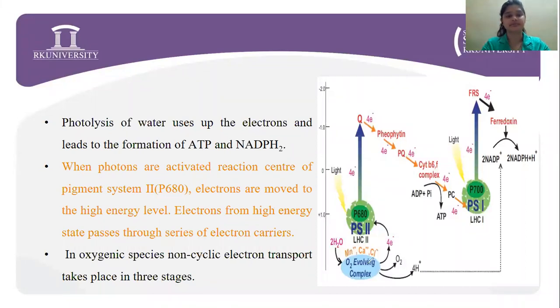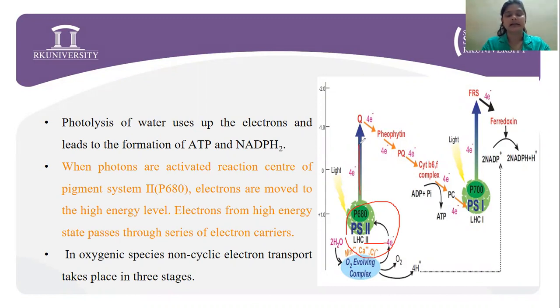Here you can see, when photons activate the reaction center of pigment system 2, which is P680, electrons are moved to a higher energy level.